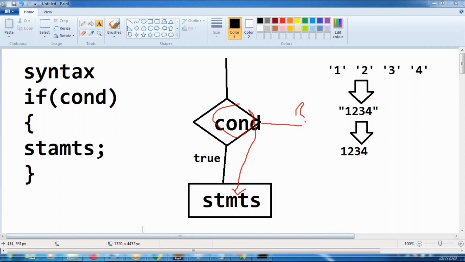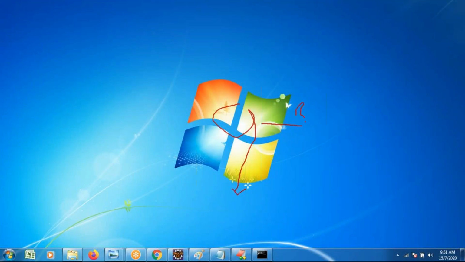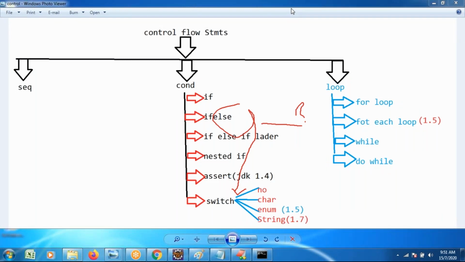To overcome this one, first they introduced the if statement. While working with the if statement, if the condition is true, everything is fine. If the condition is false, nothing comes into existence. To overcome this problem, they introduced the if else statement. So how does the logic of if else work?